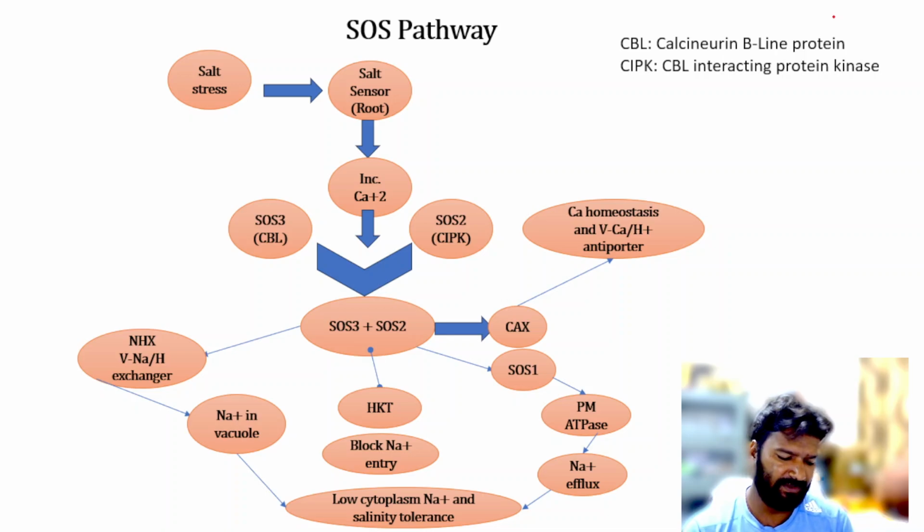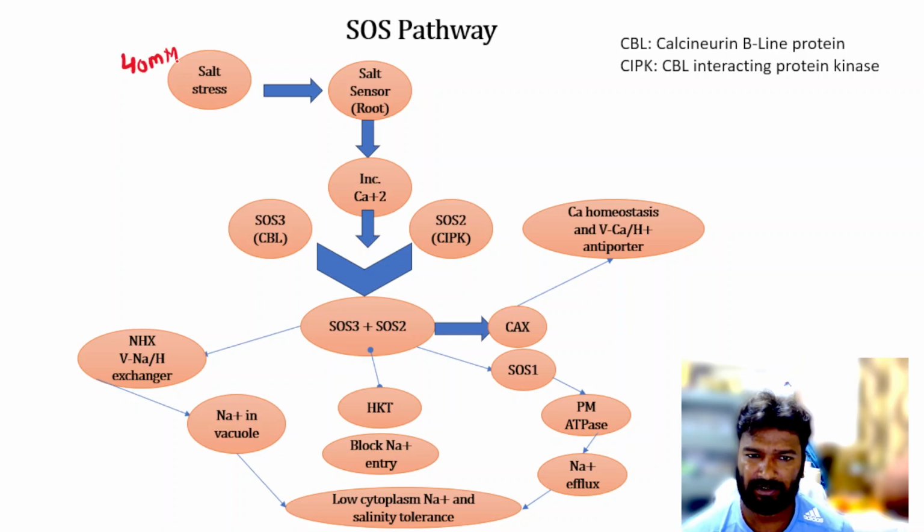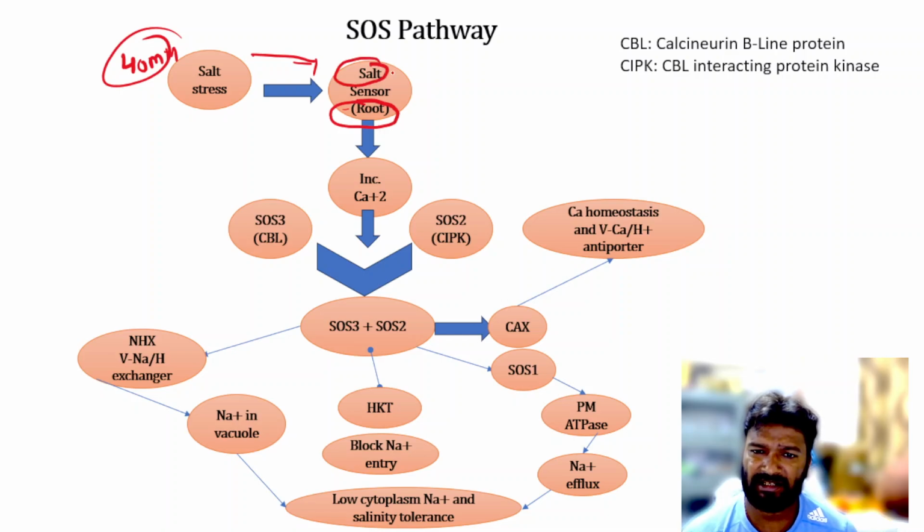Now come to the next, that is known as the SOS pathway. So friends, you know that when there will be a salt stress, the roots sense the excess salt. So there will be an increase in the secondary messengers.